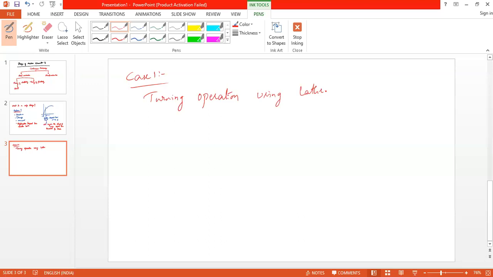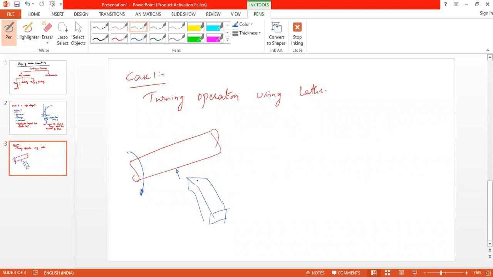In this case, we will be having a rod, that is the workpiece, and we will be having a tool. Now this tool will be pressed against the rotating workpiece so that the material will get removed from the workpiece, right?